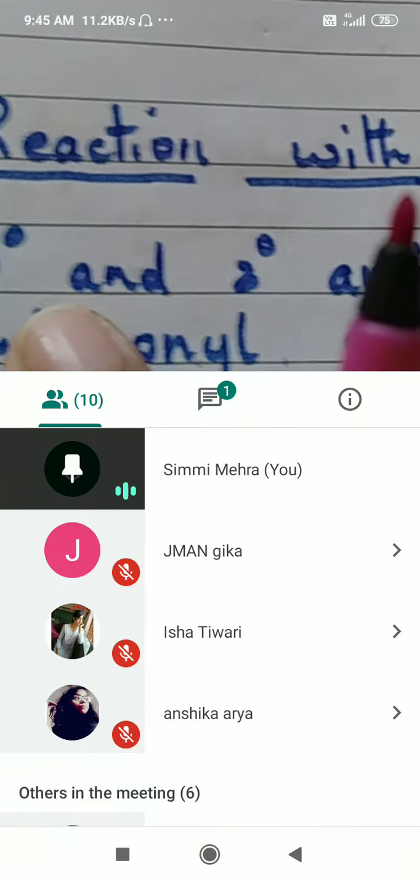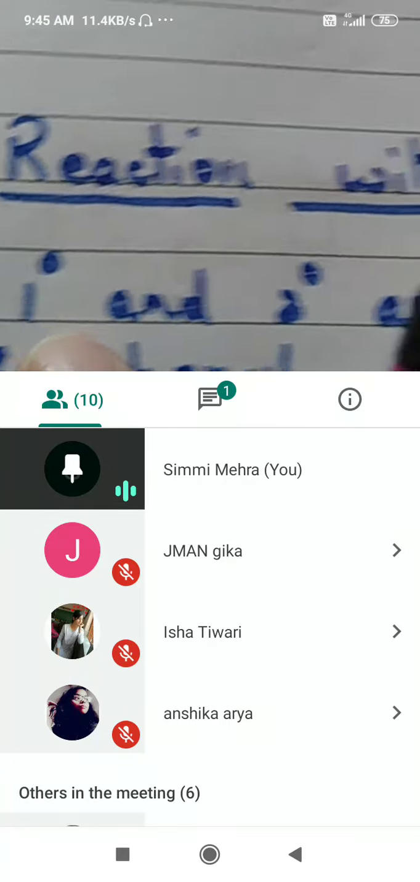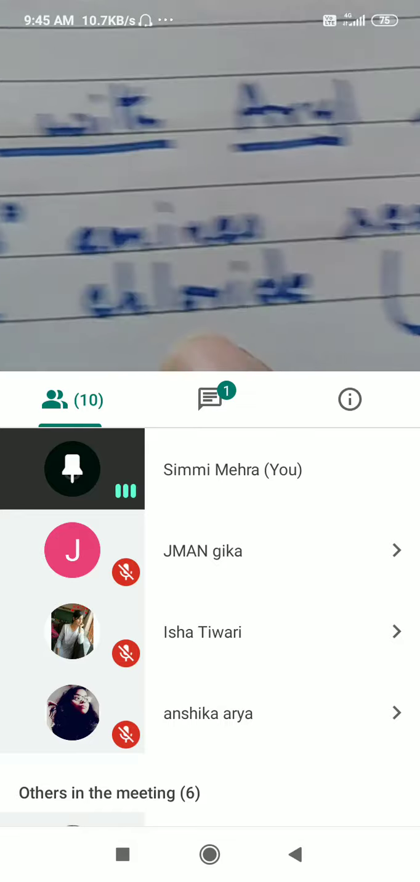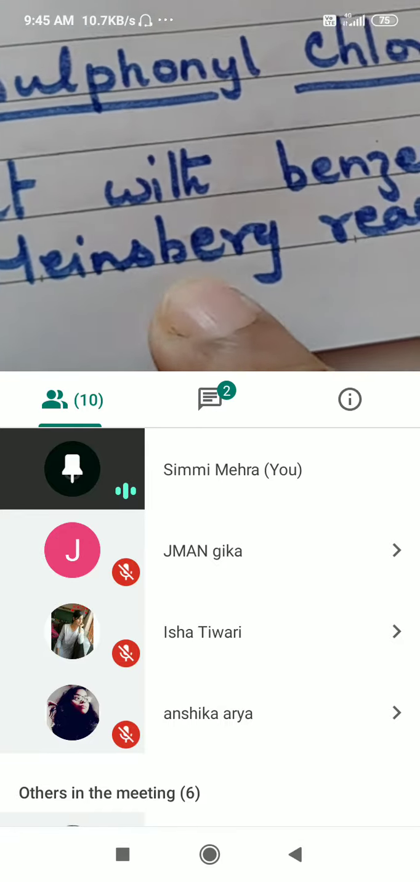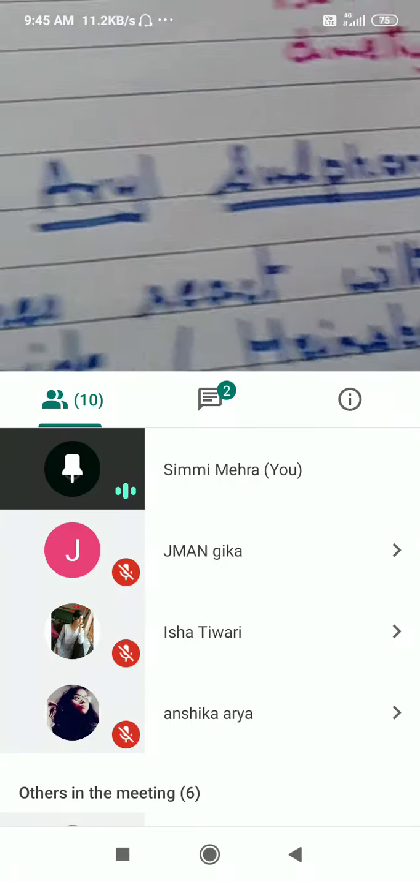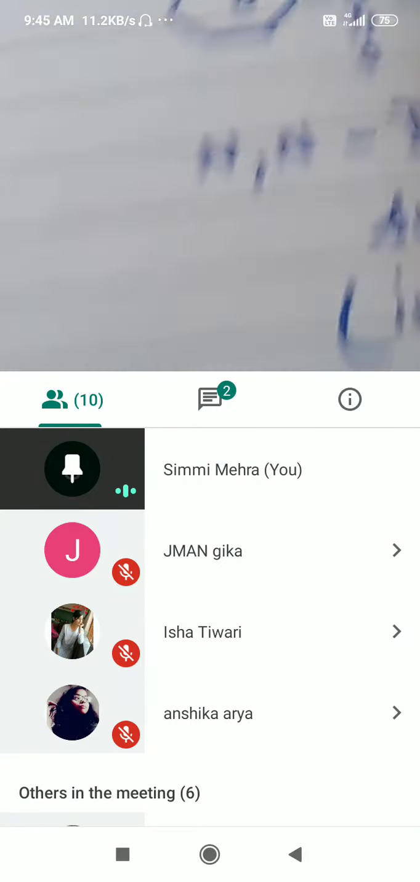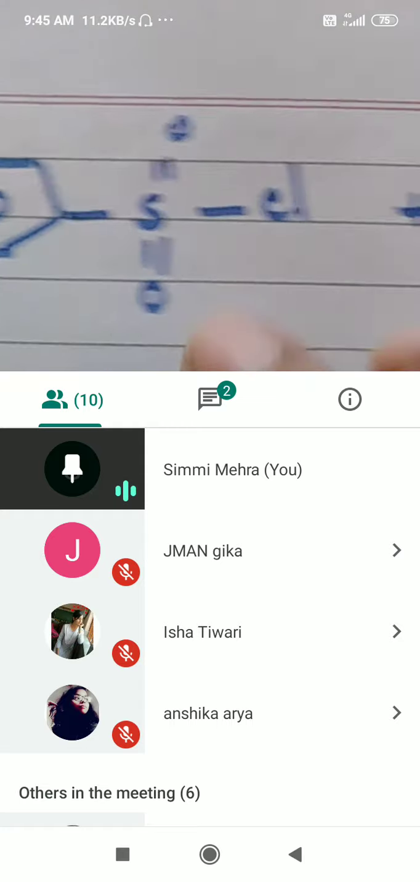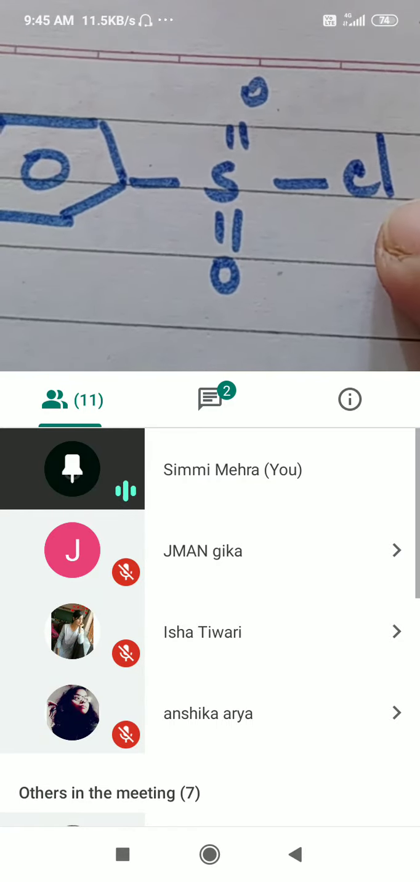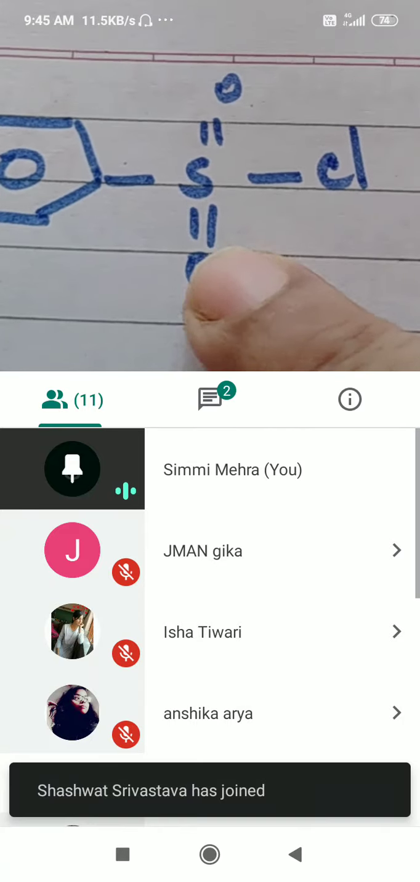Now, this is also known as 1 degree and 2 degree amines. They react with benzene sulfonyl chloride, also known as Hinsberg reagent. And this is the structure of Hinsberg reagent: benzene and sulfonyl chloride. Benzene sulfonyl chloride.